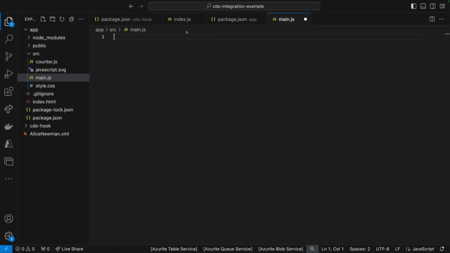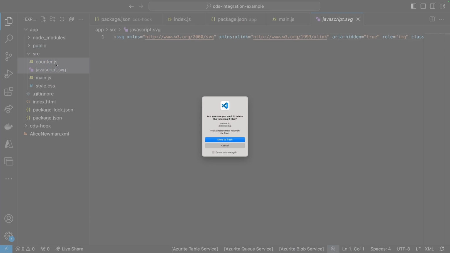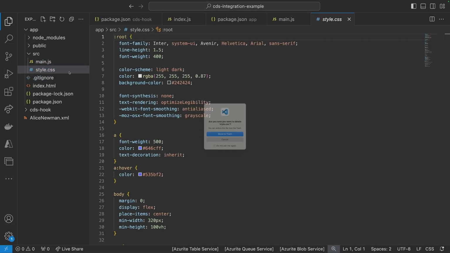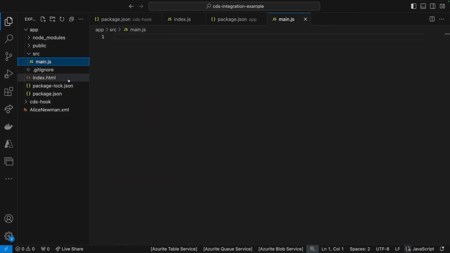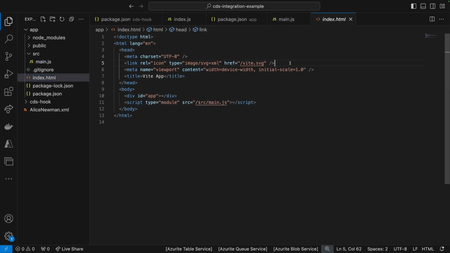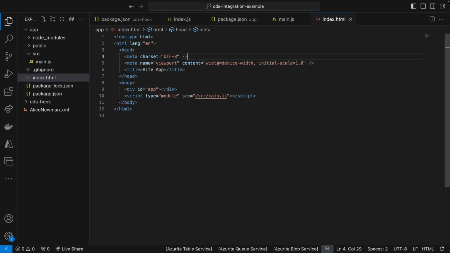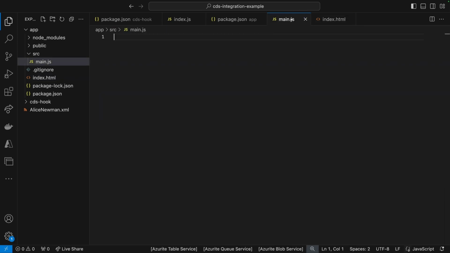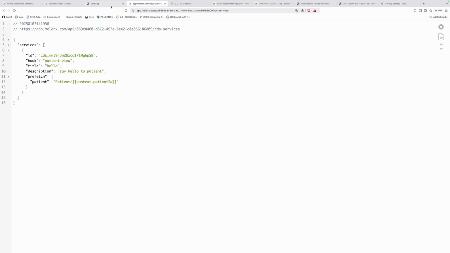Okay, I'm going to remove all of this. I'm going to remove the images so that they're out of the way. So I'm going to move this to trash. The styles, move it to trash. We don't need any of it. Index, vite.svg, we don't have it. And yeah, so we just have the main.js, and we want to do a specific thing when the application launches, okay? Or maybe actually before we get there, we want to initialize the launch.